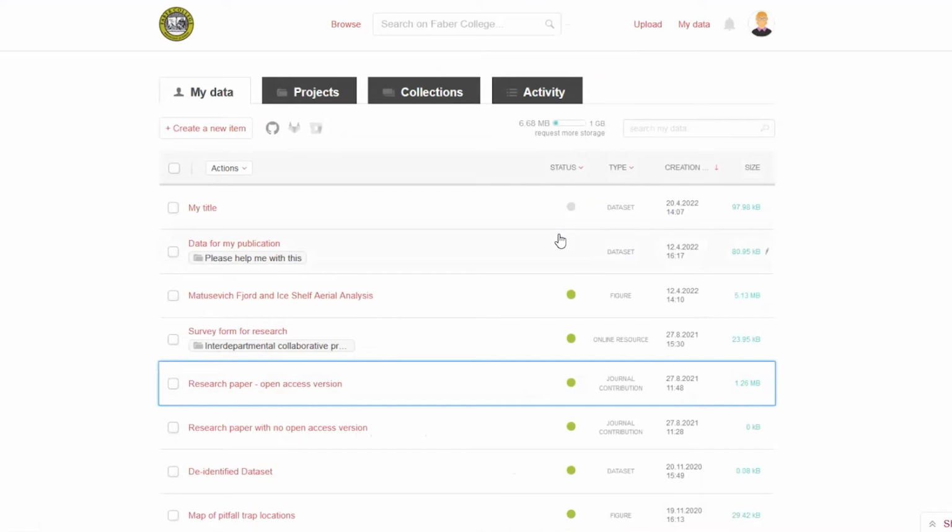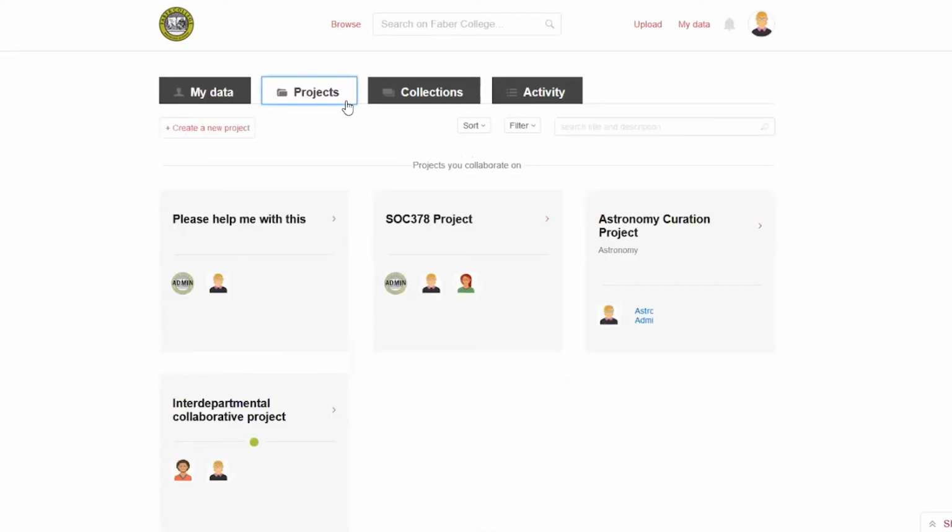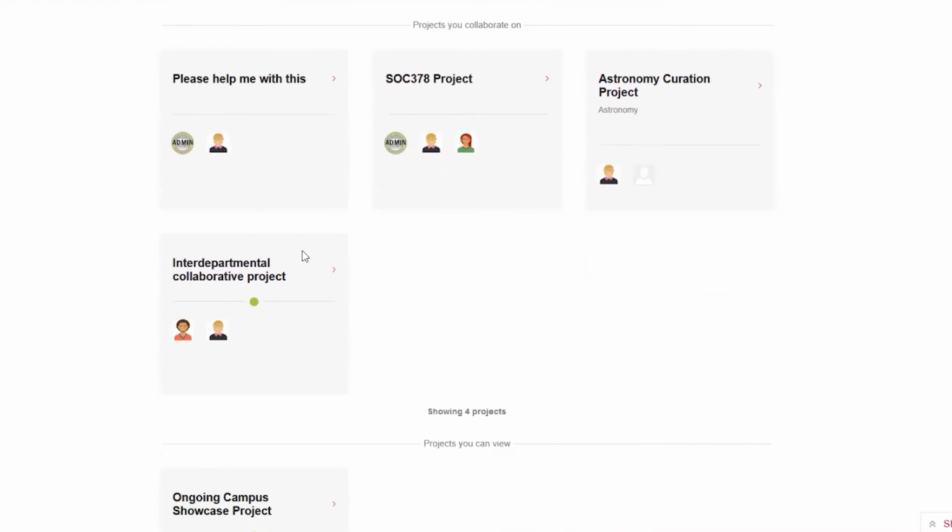I am keeping my eye on the time. The next thing I wanted to talk about was projects, because I think this is really useful for people, not just researchers, even librarians, as you're preparing data for publication. So projects are where you can collaborate with anyone with a Figshare account. For example, here's this interdepartmental collaborative project.